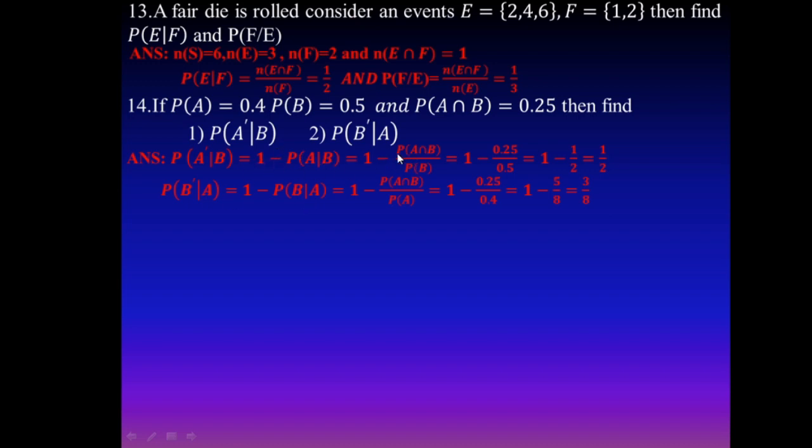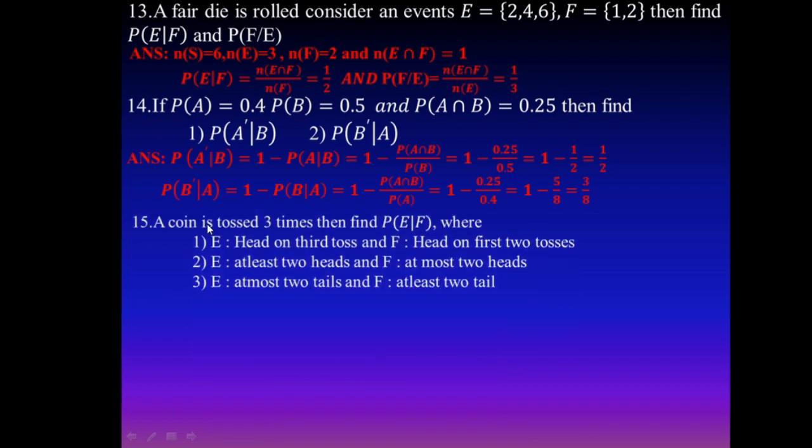A given B means probability of A intersection B divided by probability of B. B given A means probability of A intersection B divided by probability of A. Substituting the values, we get 1 by 2, and A complement given B is 3 by 8. Either one may be asked as a 2-mark question.